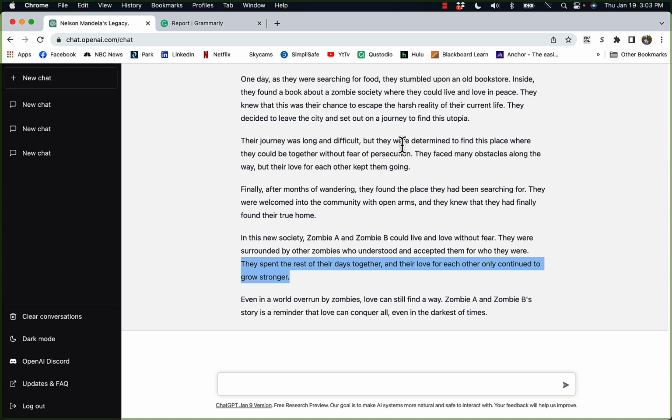to grow stronger. I asked ChatGPT to write this story previously, and it had a tragic ending. One of the zombies was taken down by some survivalists, and I like The Walking Dead, and the other zombie had to go on without them. So I'm happy that this one actually has a happy ending. So that's terrific.